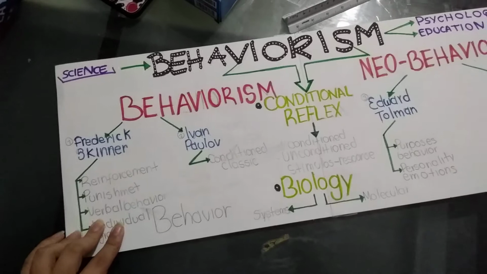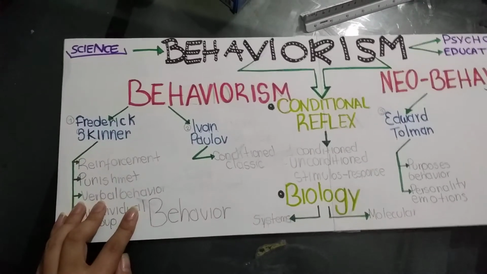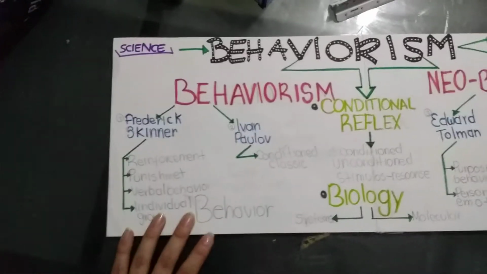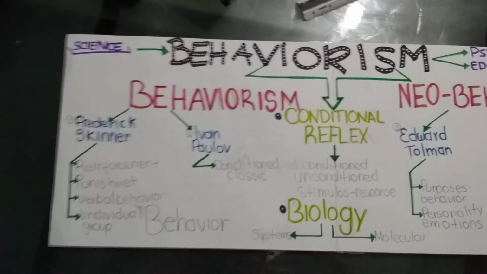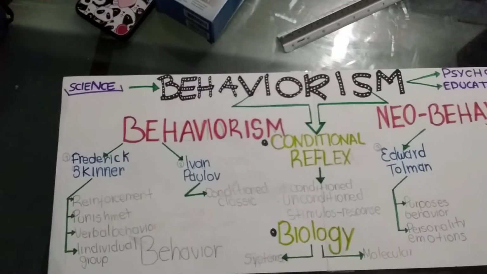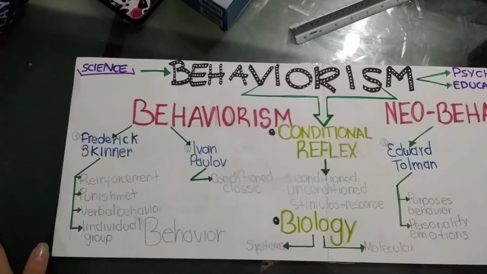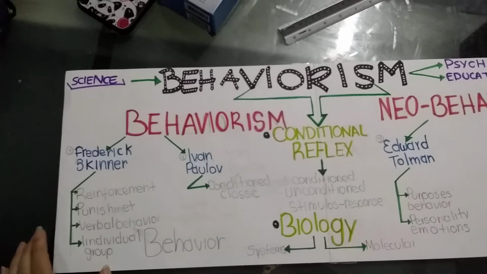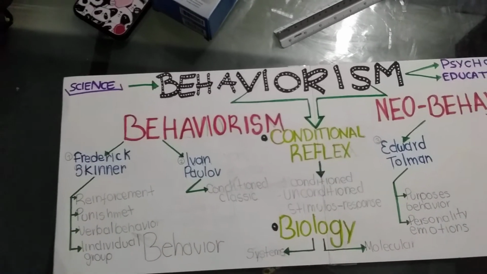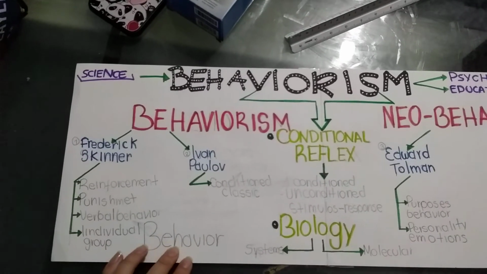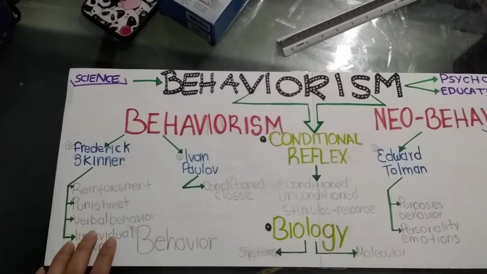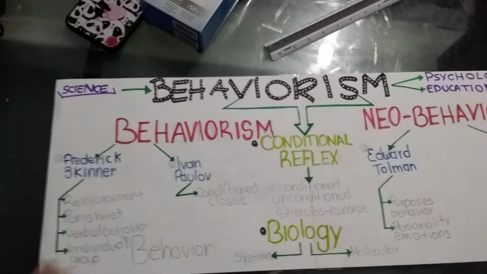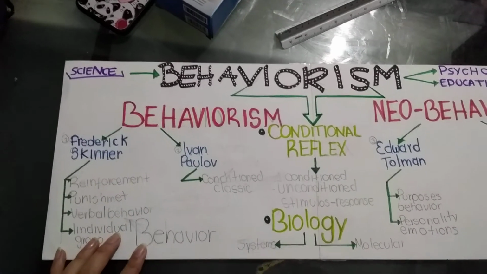Also, he wrote a book about verbal behavior. In this part, they talk about how we can teach the verbal behavior to influence in a positive way to children and people. And also he talks about techniques to use to teach verbal behavior. And finally he wrote about individual behavior and group behavior, and how the things that we do affect the society.